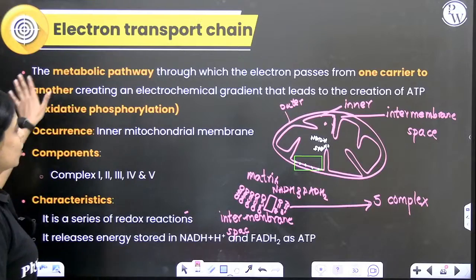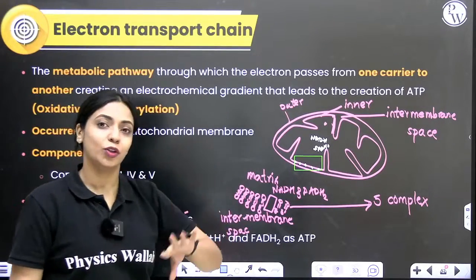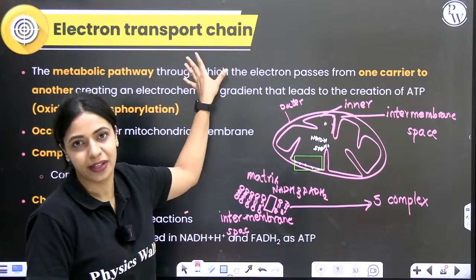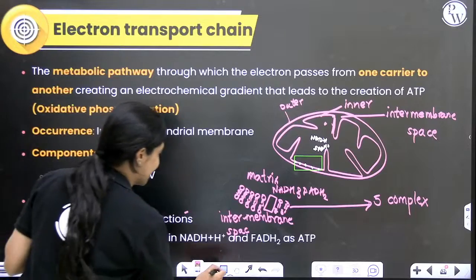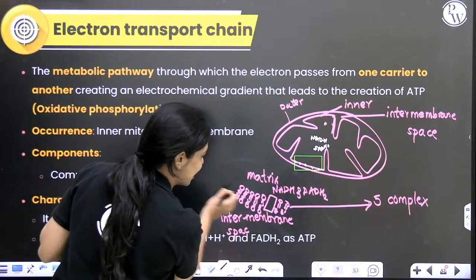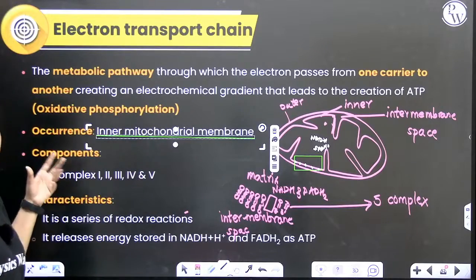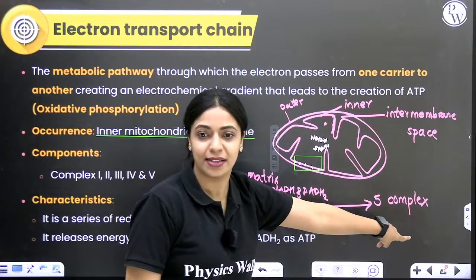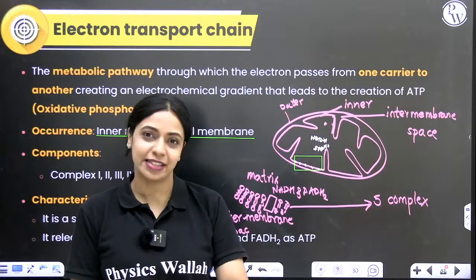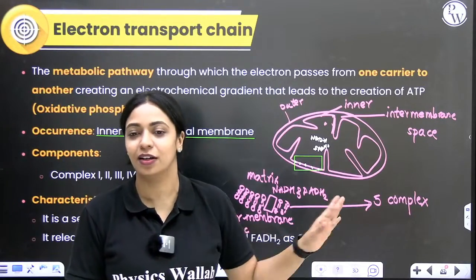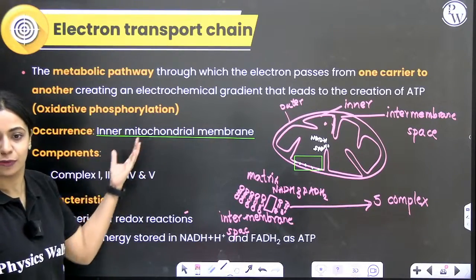Okay. So, whatever electron gets passed on from one electron carrier to another, that entire pathway is what we refer to as your electron transport system. Where does this take place? Very clearly, it's taking place in your inner mitochondrial membrane. What are some components involved? I told you there are 5 complexes involved, called complex 1, 2, 3, 4, 5. It's not very simple. Each complex has its own fancy name. We'll learn about it in just a bit.